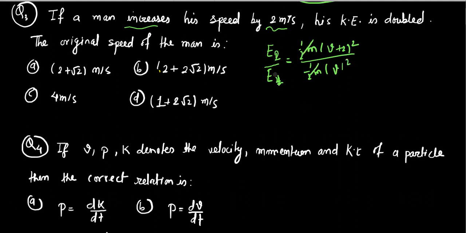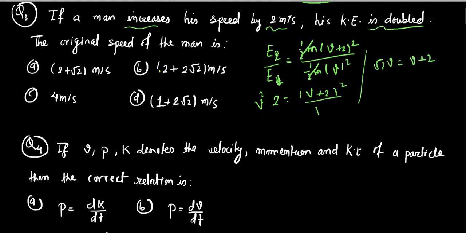Okay, and what about this? The ratio is 2 because it is said that the kinetic energy is doubled. Okay, now V plus 2 whole square becomes equal to V square times 2. Okay, and on taking the square root, we can write here root 2 V equal to V plus 2.